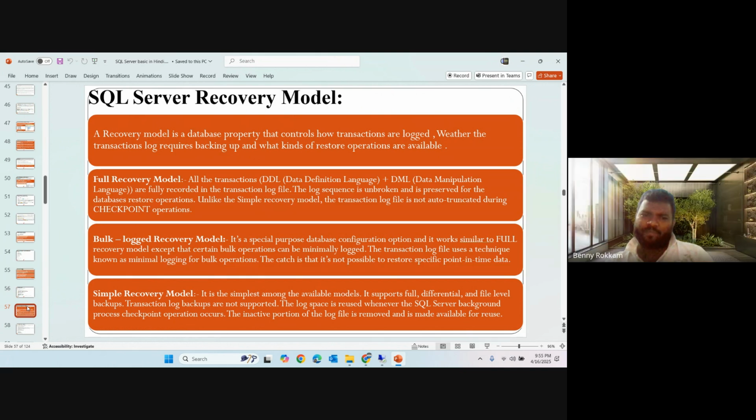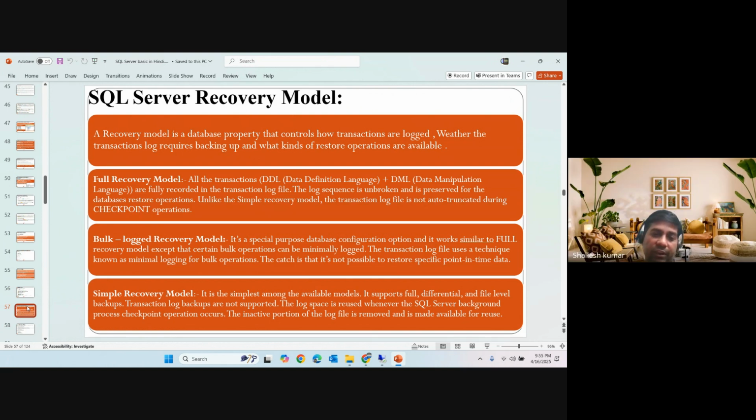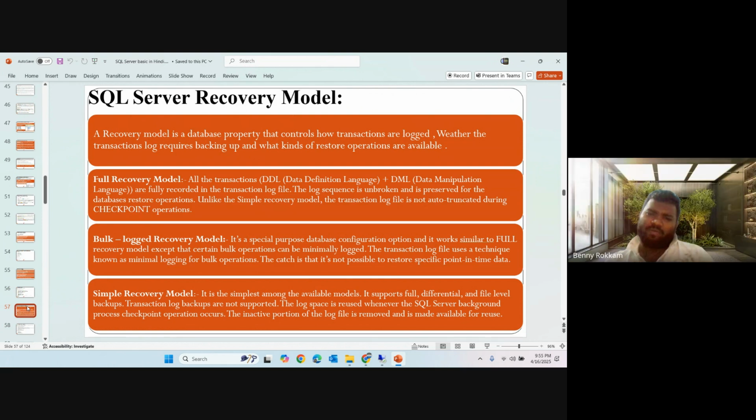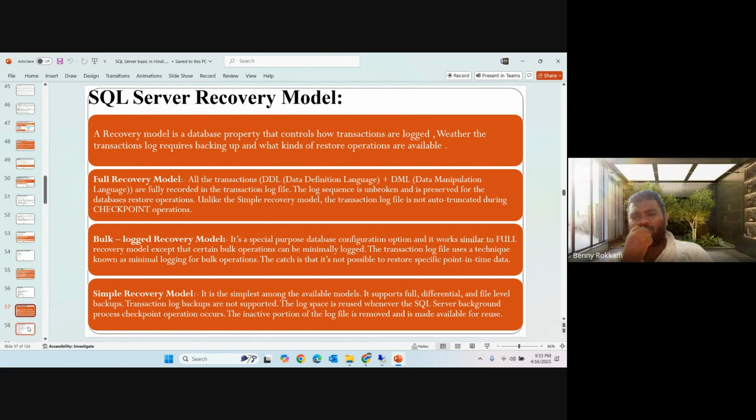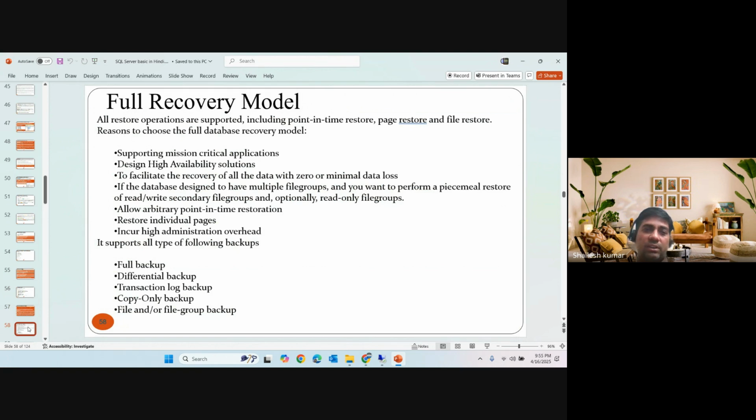But in simple, we can perform only full and differential, not log. So these are the highlights of the recovery models.